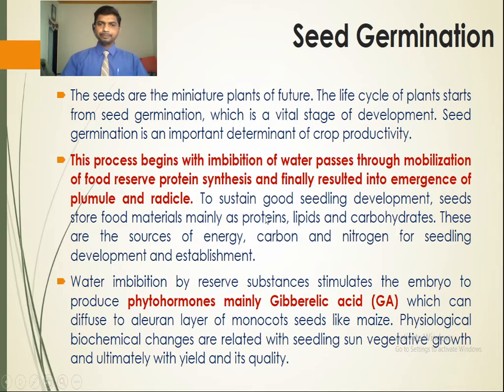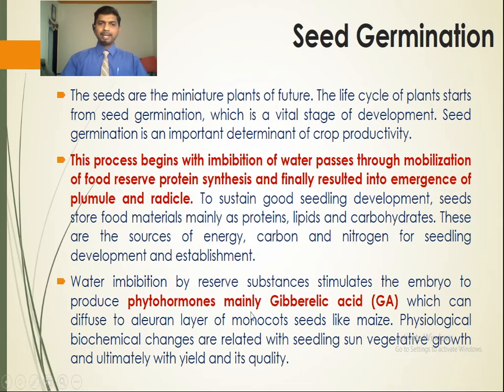To sustain good seedling development, seeds store food materials mainly as proteins, lipids, and carbohydrates. These are the sources of energy, carbon and nitrogen for seedling development and establishment. So the reserve food material in the cotyledon or the endosperm is in the form of proteins, lipids, and carbohydrates that is broken down by the activity of hydrolytic enzymes, which act as a source of energy, carbon and nitrogen for seedling growth, development and establishment.